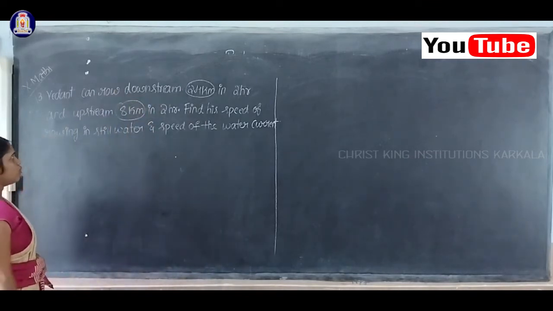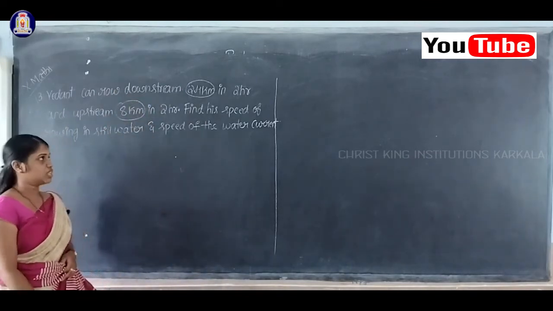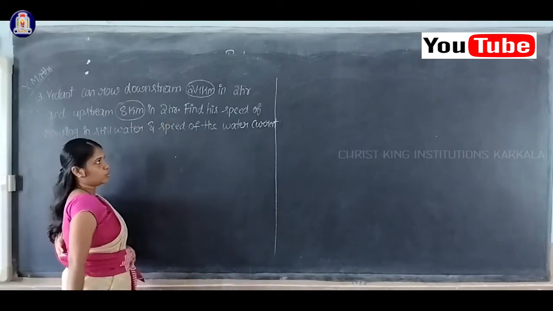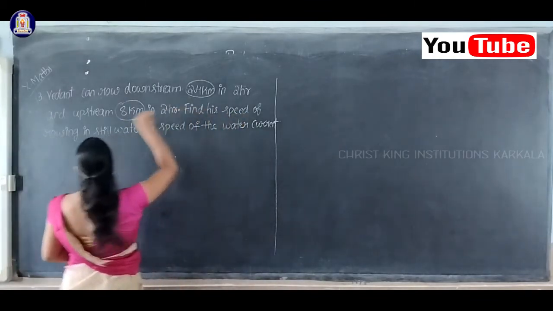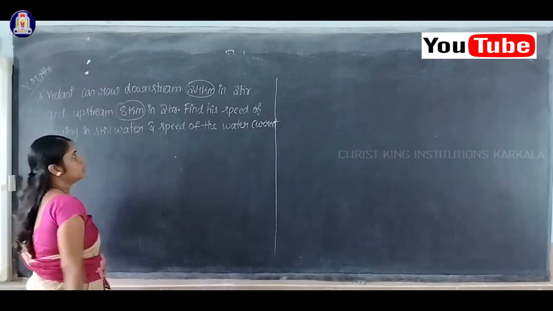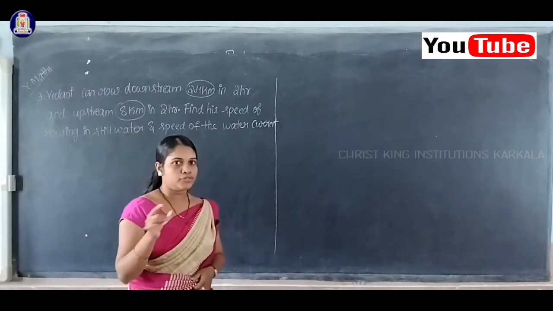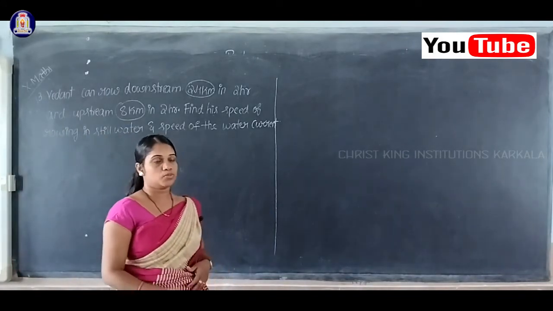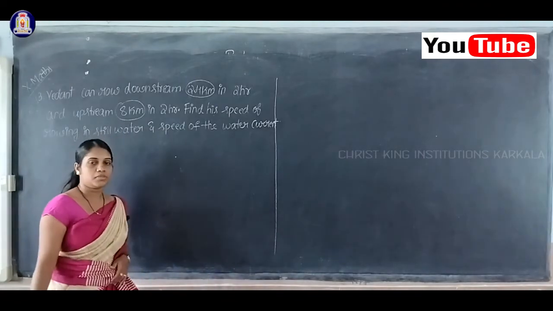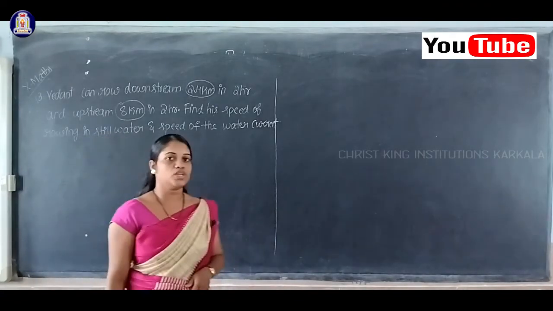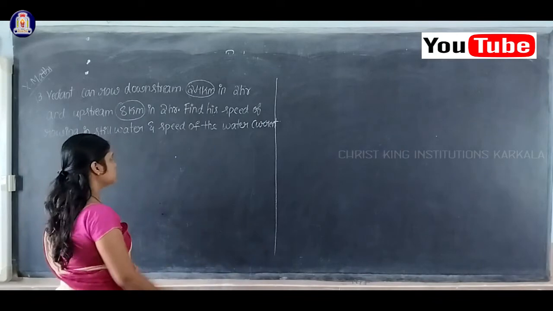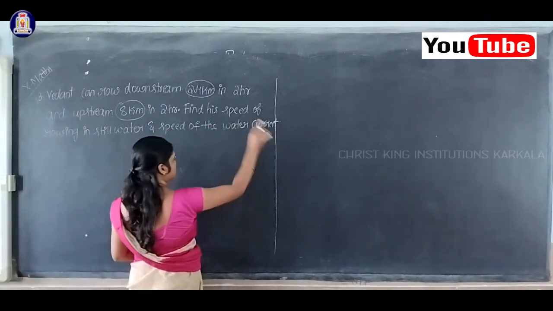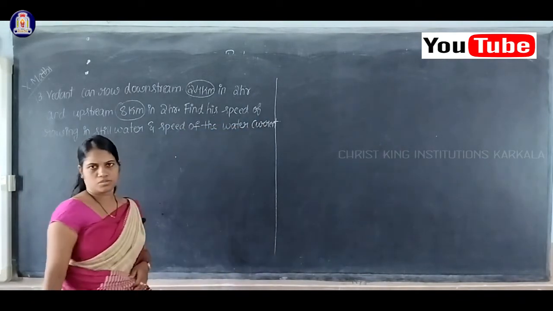The distance for upstream is 8 kilometer, given in 2 hours. Find his speed of rowing in still water, which means the speed of the boat you have to find. Also the speed of the water current, which means the speed of the stream, you have to find.